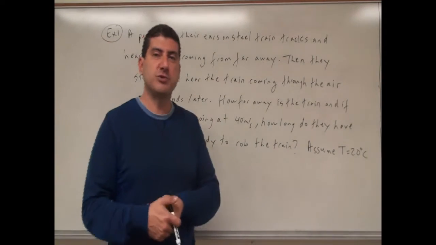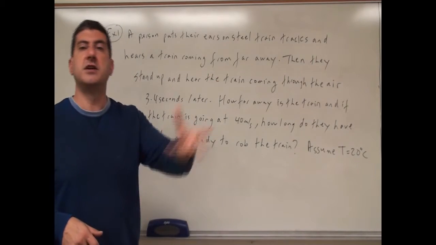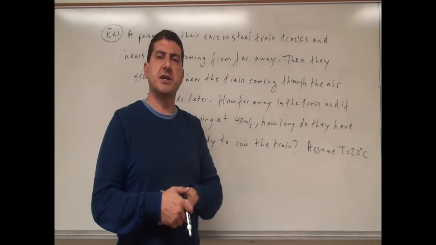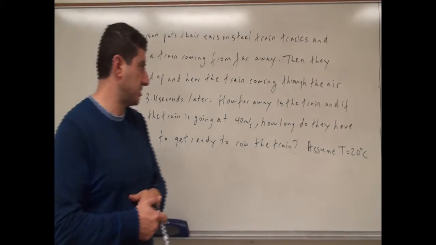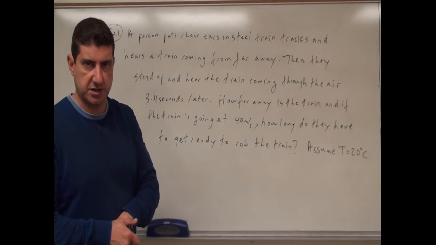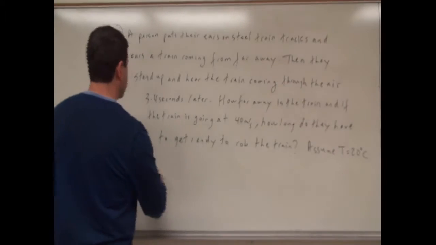This is how people used to rob trains. They would hear the train coming through the steel, and then they would hear it sometime later, and it would give them a ballpark idea how long it's going to take that train to get to them, how far away the train is. We're going to assume that the temperature in the air is 20 degrees Celsius, so it's going to give us a good example.